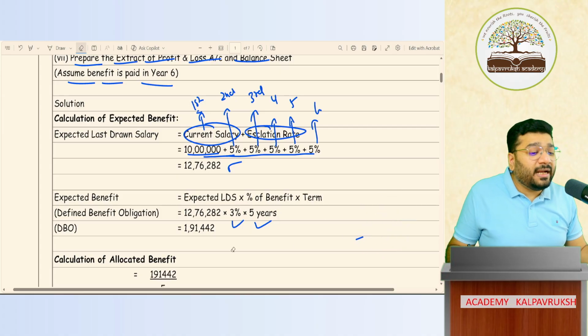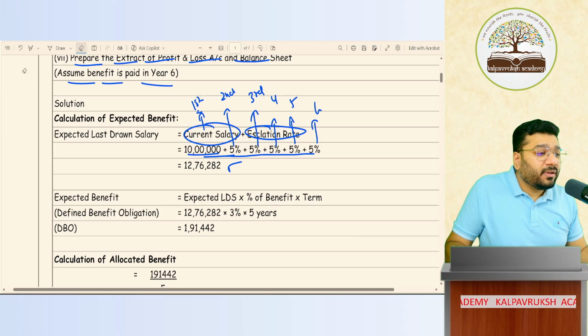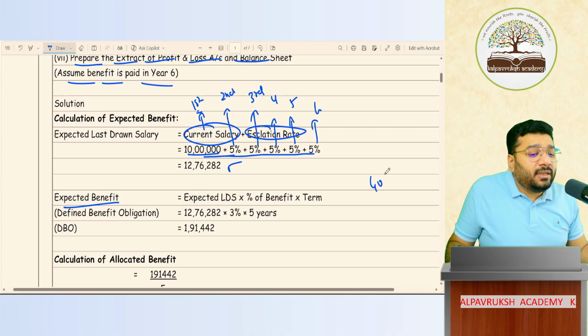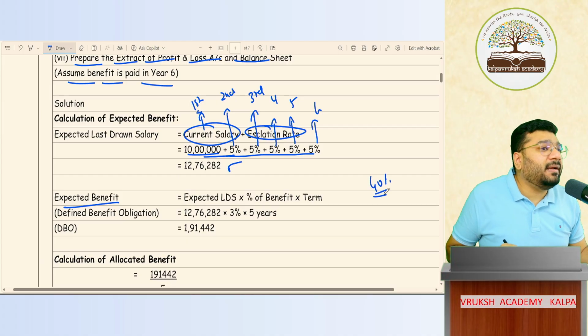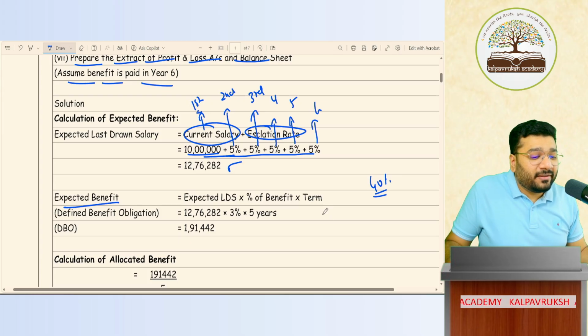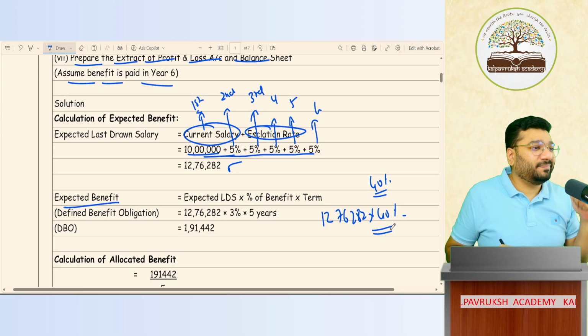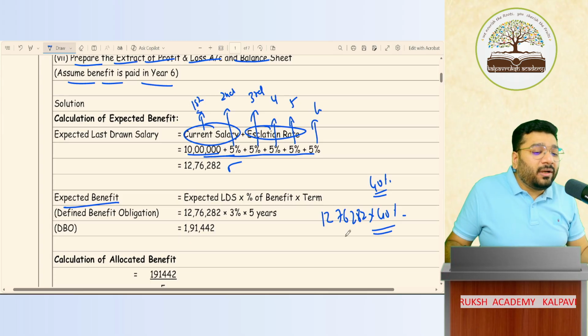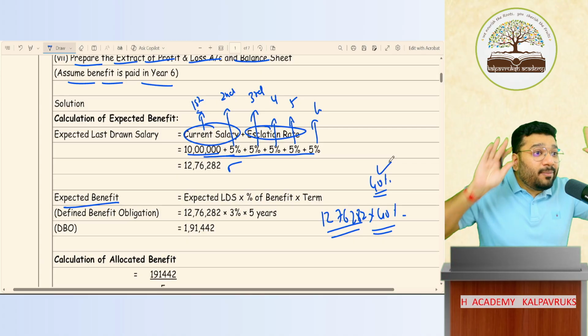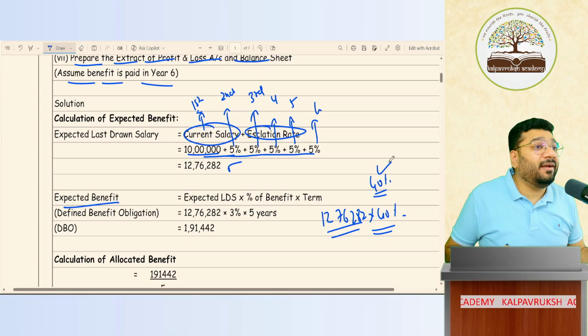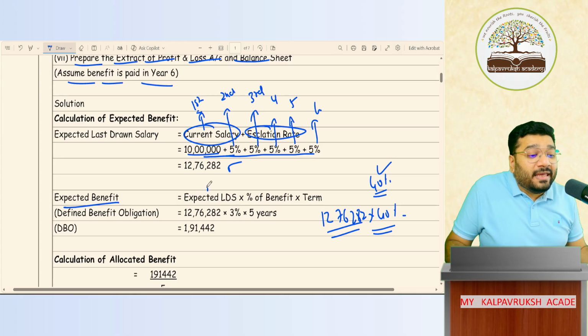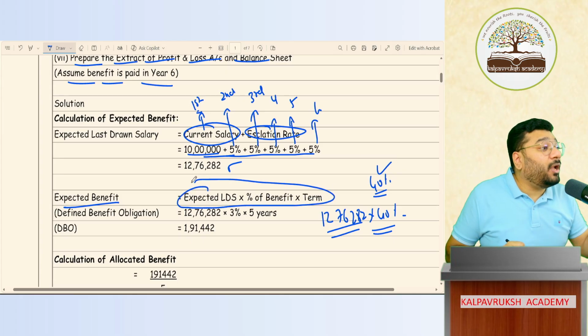In this question, the formula to calculate the expected benefit is given this way. In some other question, they can twist it also. You know how they'll tell? They will say the expected benefit is 40% of expected last drawn salary. Now how do you calculate? 12 lakh 76,282, just 40% you'll do. Don't multiply by the term. Whatever is the last drawn salary, 40% of that is the expected benefit. Understood? So the formula can keep on changing from question to question.